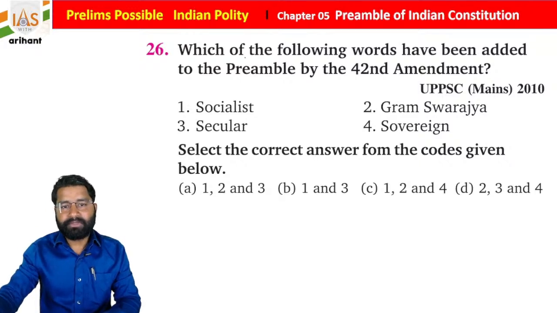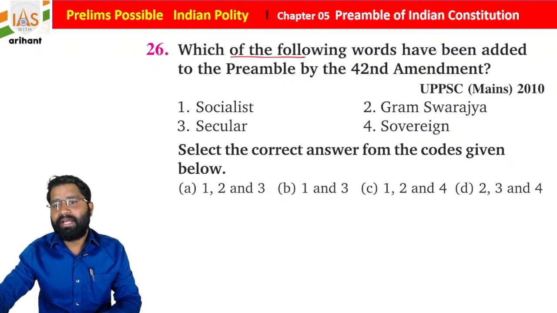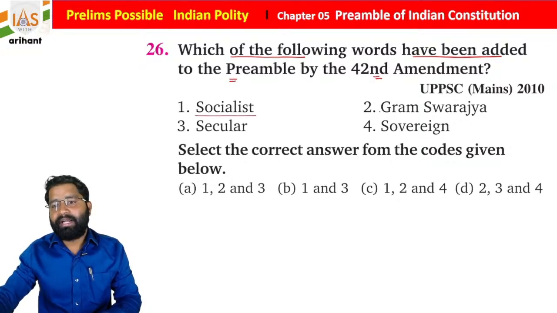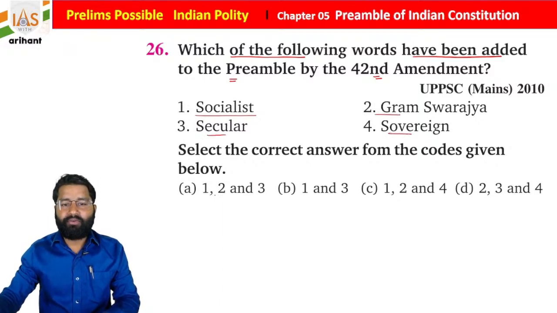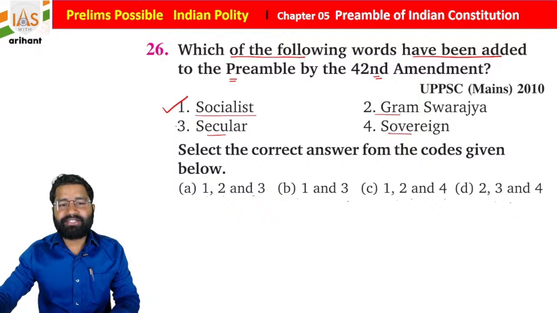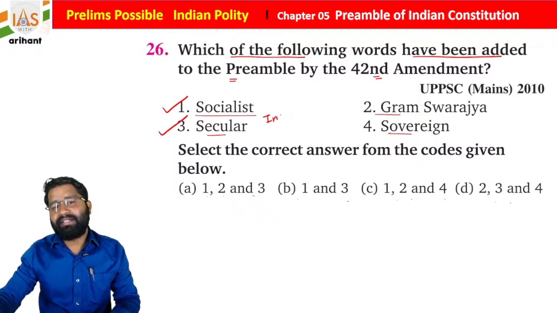Now, which of the following words have been added to the preamble by the 42nd Amendment? It is socialist, Gram Swaraj, secular, sovereign. So 1, 2, 3; 1 and 3; 1, 2, 4; and 2, 3 and 4, students. What you find? Socialist, secular and integrity words were added.